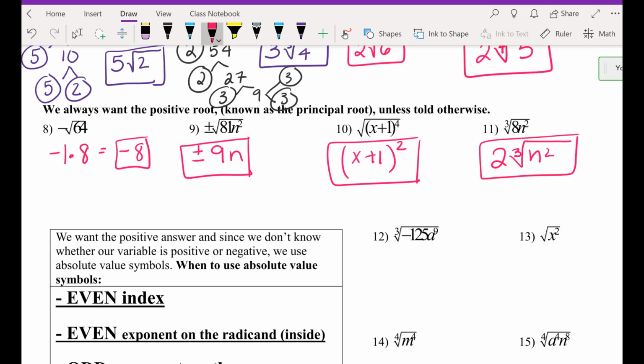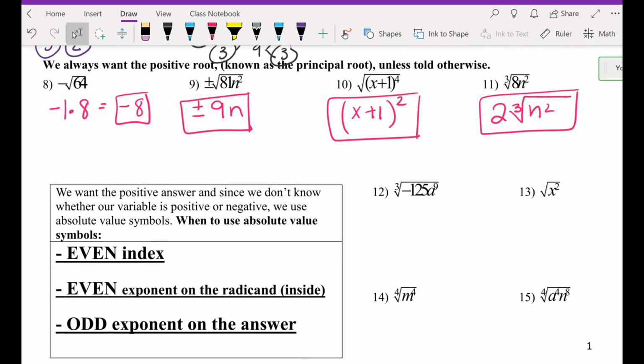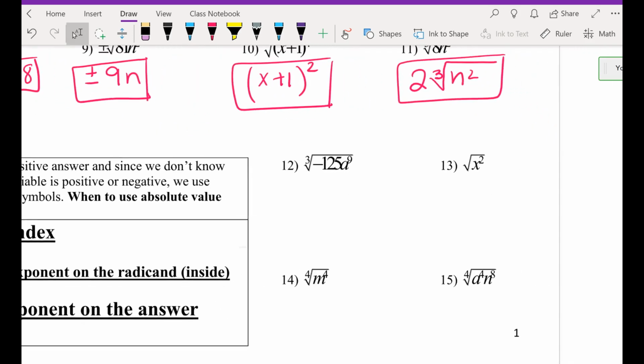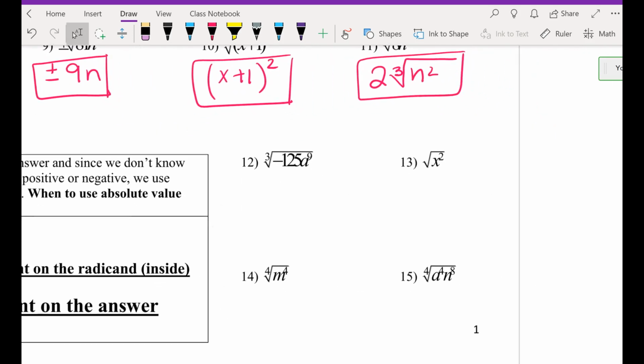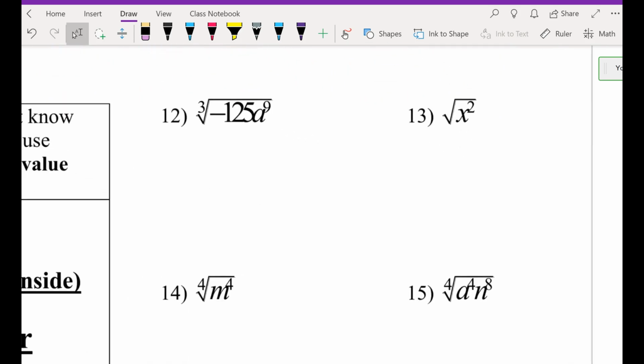Okay. Now here's what I want you guys to do on 12, 13, 14, 15. I want you and your partner to take 2 minutes to work out 12, 13, 14, and 15 the way that you already know how, okay?